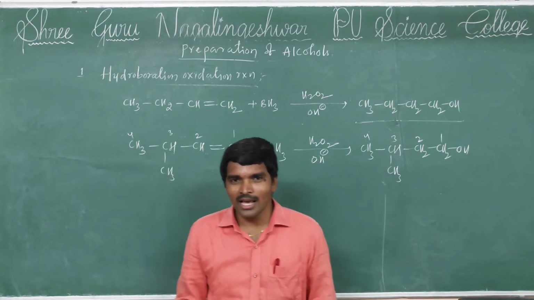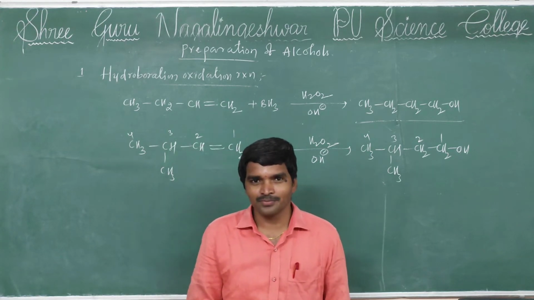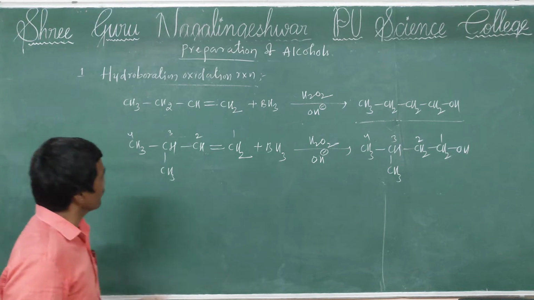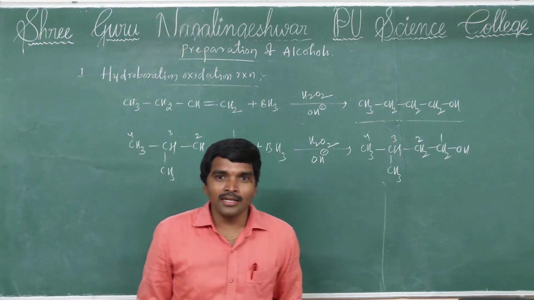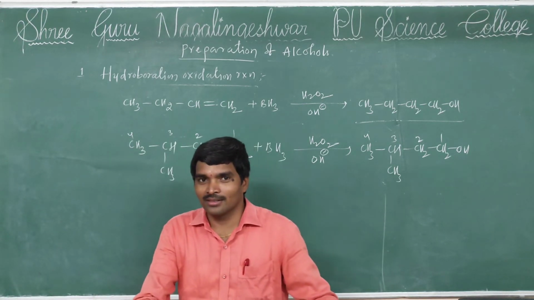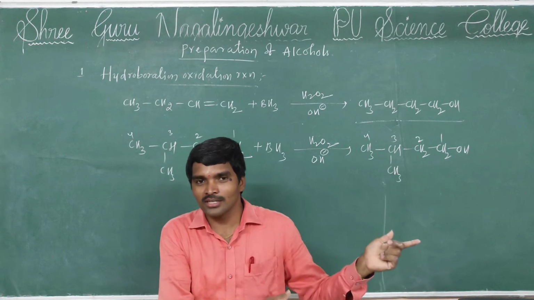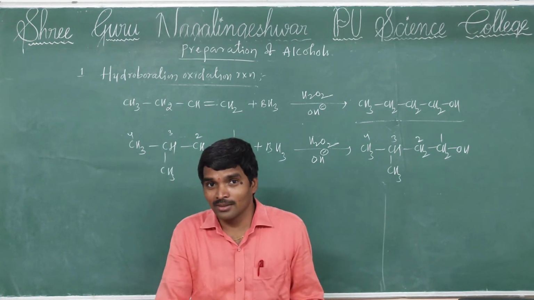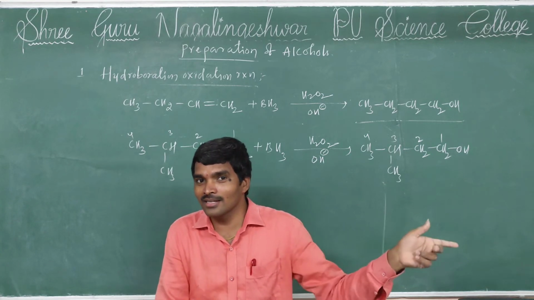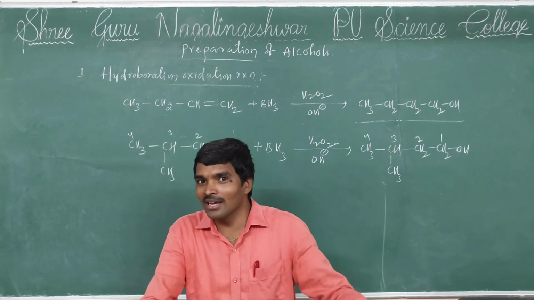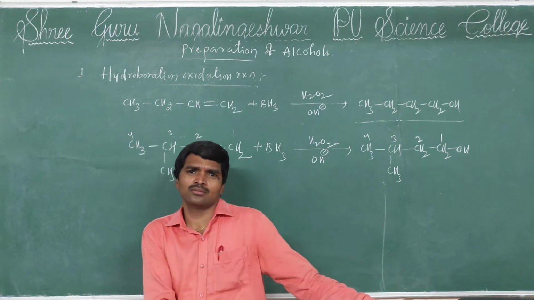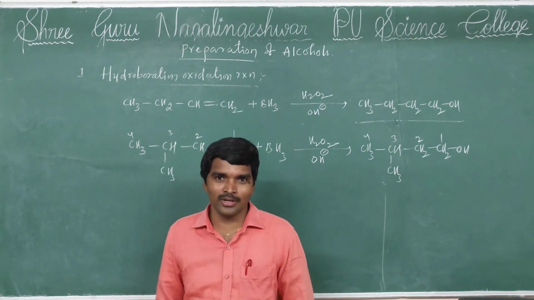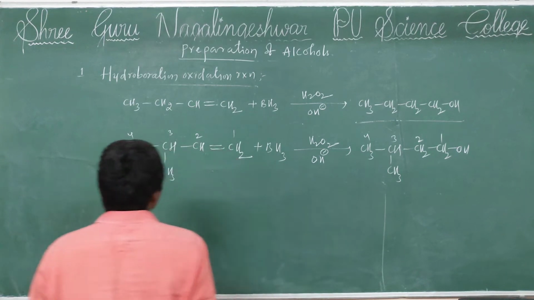For example, I am taking another one. 3-methylpent-1-ene undergoes hydroboration oxidation reaction. Once again, 3-methylpent-1-ene. The answer? 3-methylpentan-1-ol. In place of the 1-ene, you add 1-ol. Answer over.